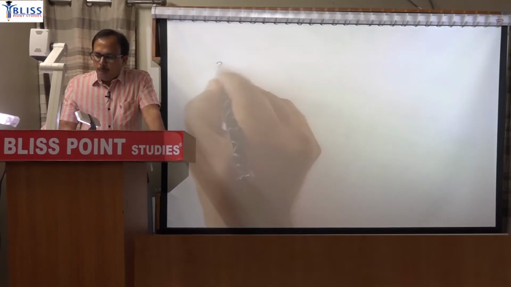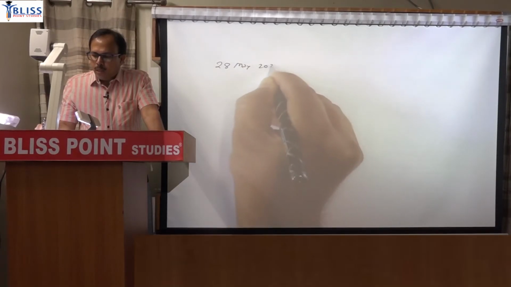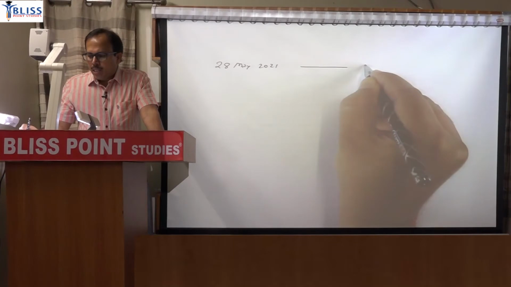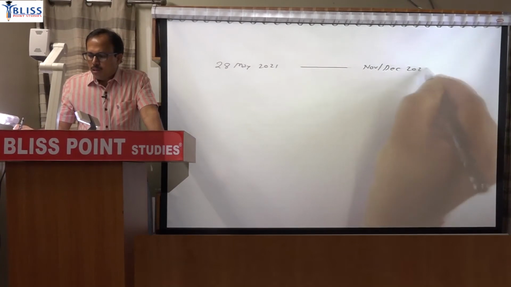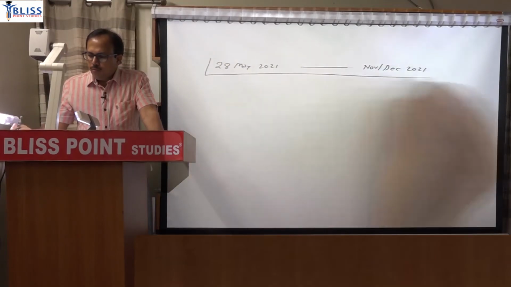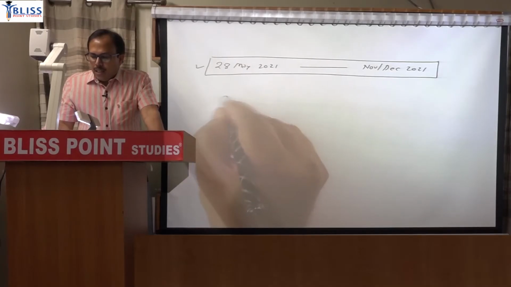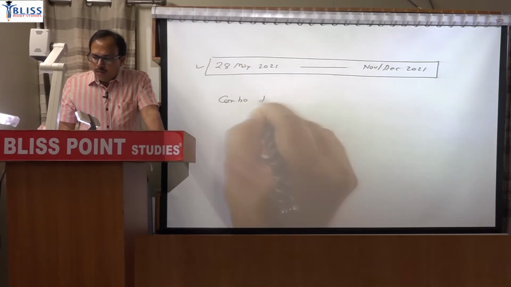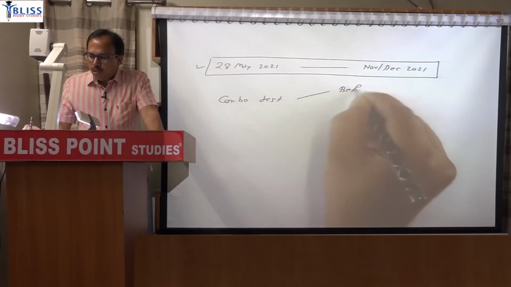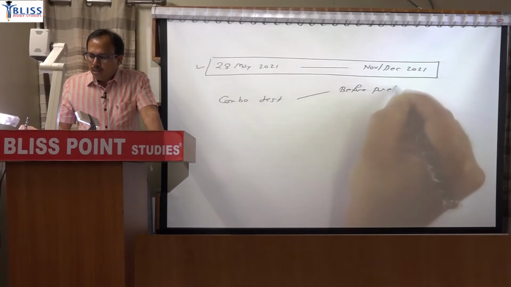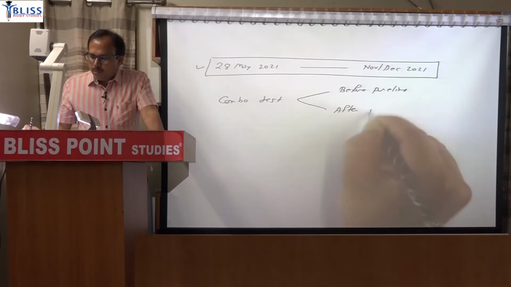This batch, which is starting from 28th May 21, is expected to end by November or December of this year. So there is a combination of tests. One is before prelims, which will go along with your batch, and the second will start after prelims.